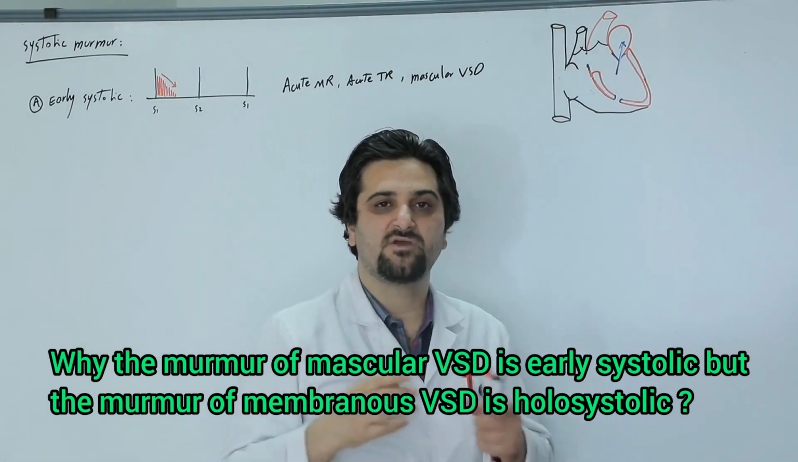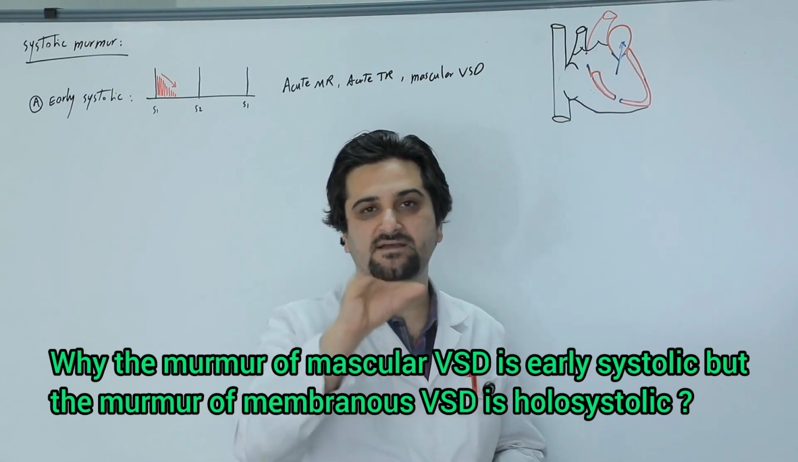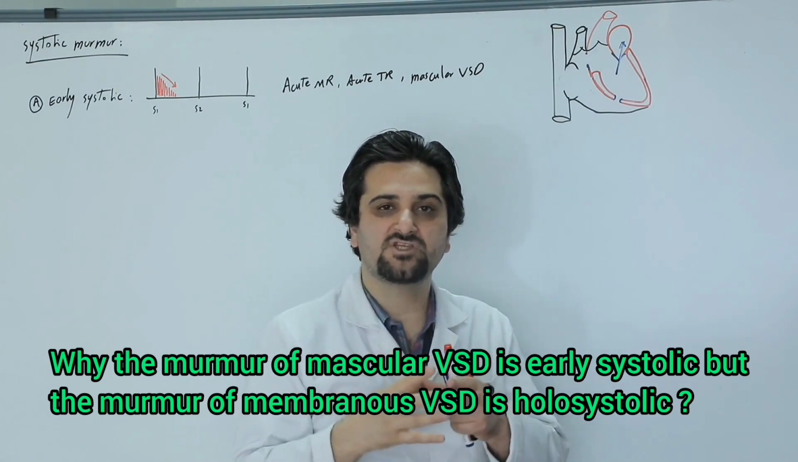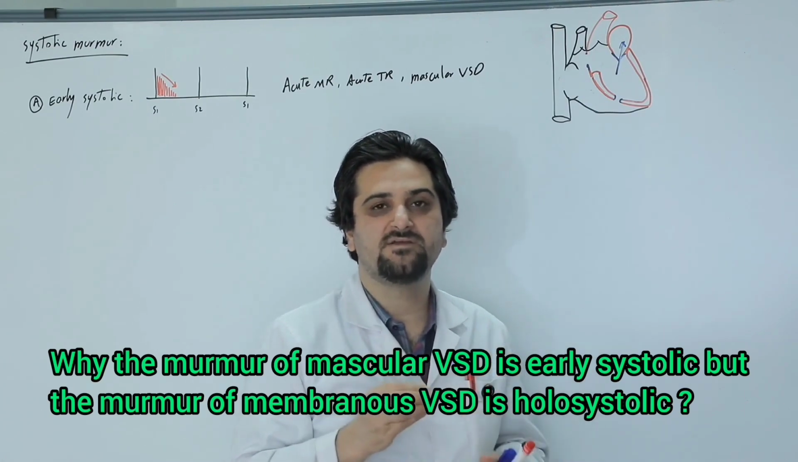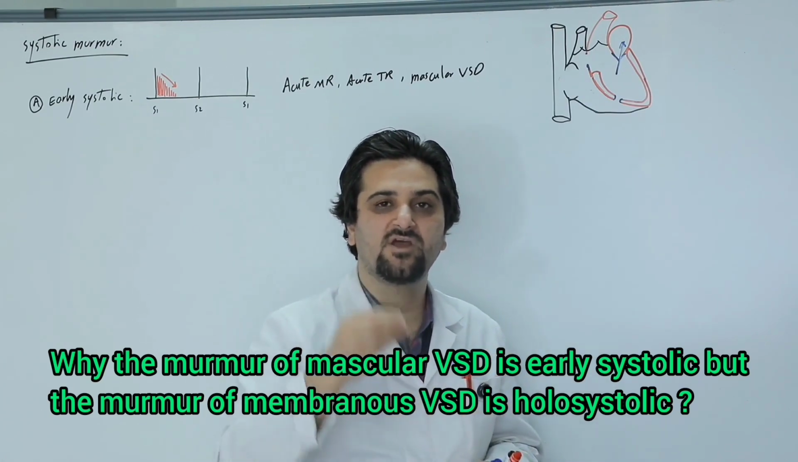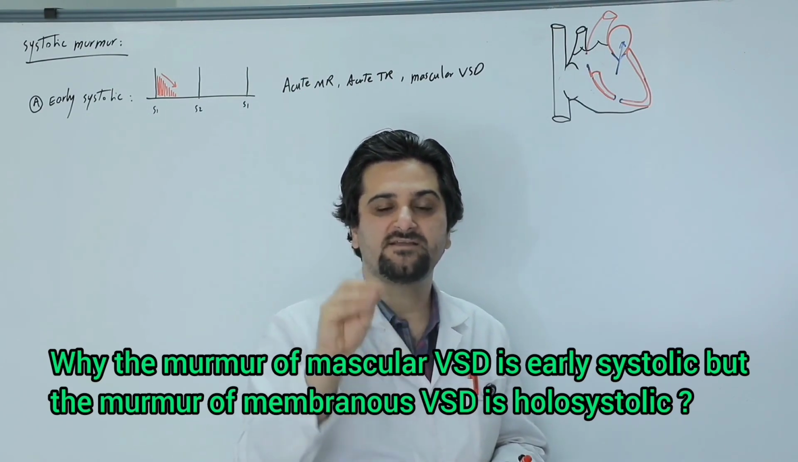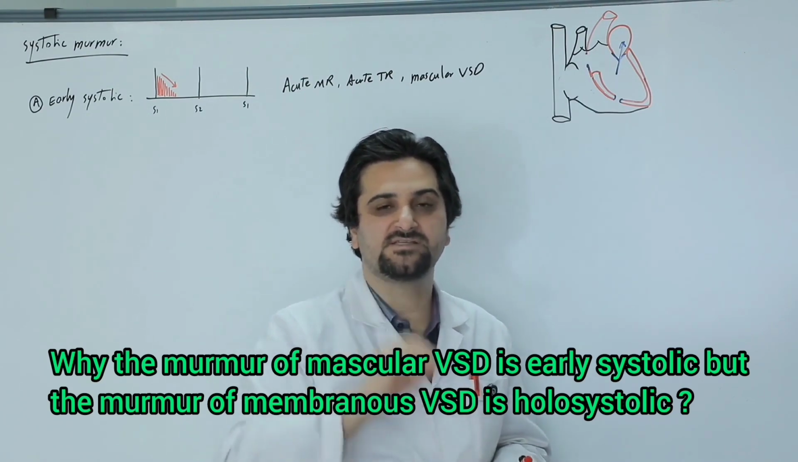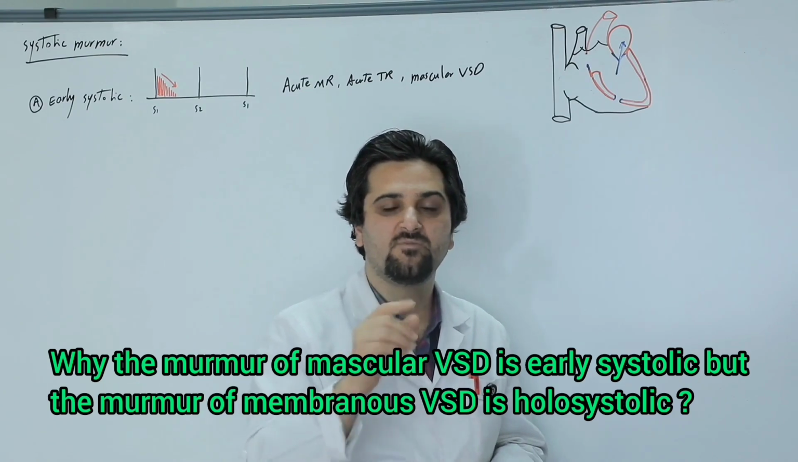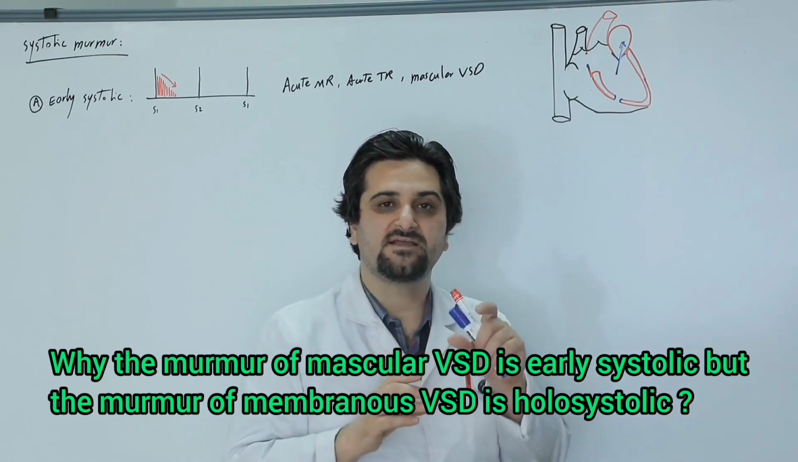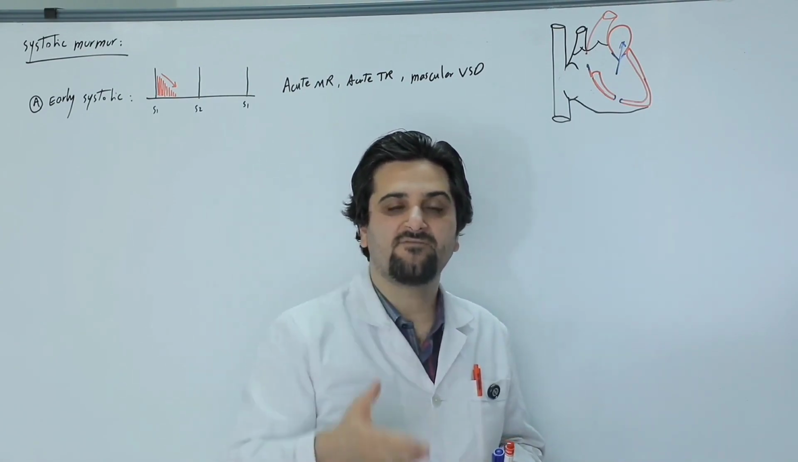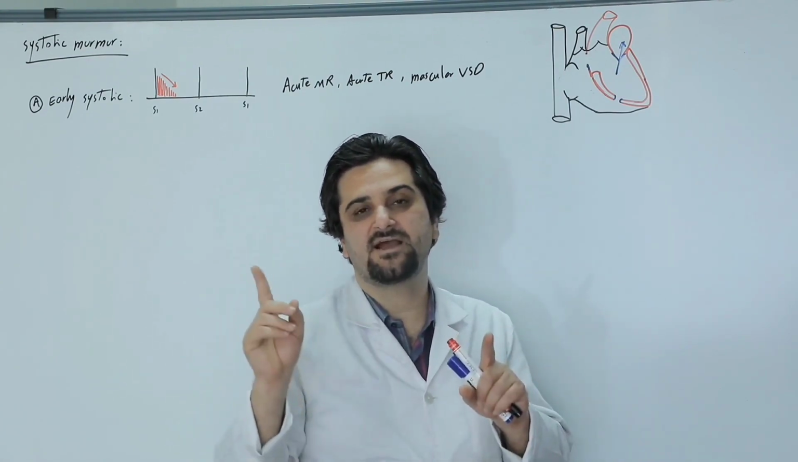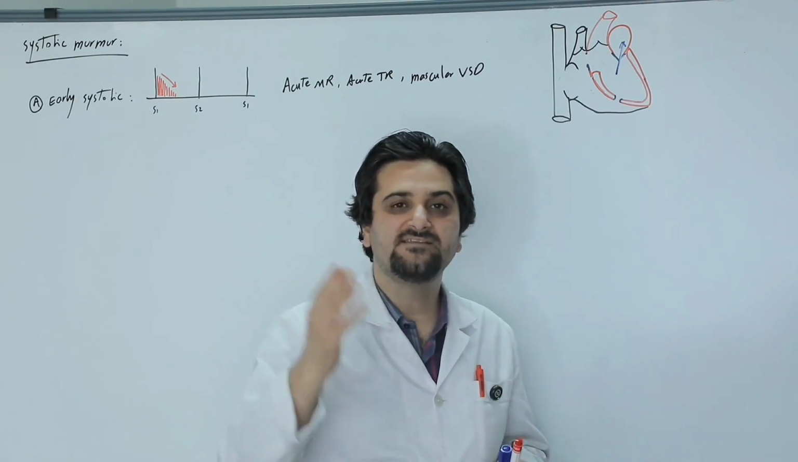Therefore, in a patient with a muscular VSD, since the defect is in the muscular part, with contraction of the ventricles and septum, the defect becomes limited and the orifice disappears. Therefore, the murmur and turbulence caused by muscular VSD are only present in early systole. But in a patient with a membranous VSD, since the defect is in the membranous part and not in the muscular part, the left-to-right shunt persists even until the end of systole, and the murmur can still be heard.